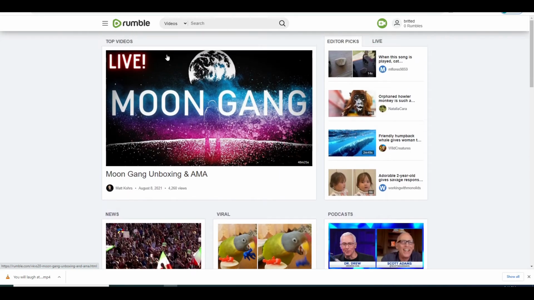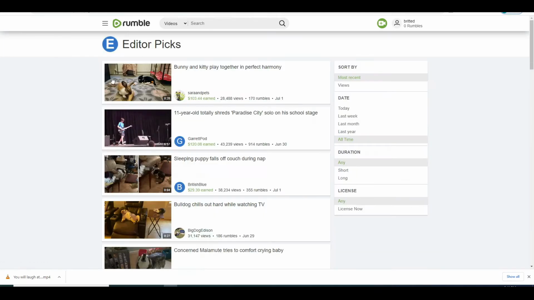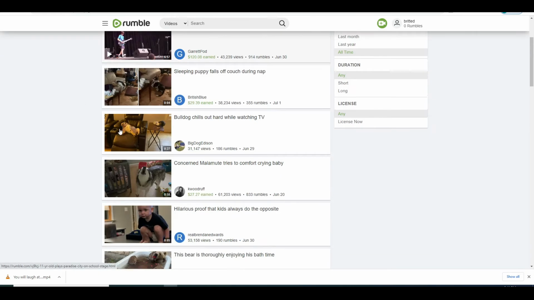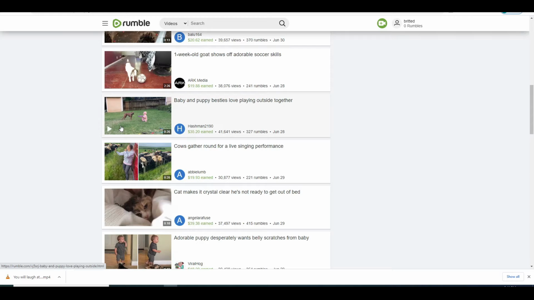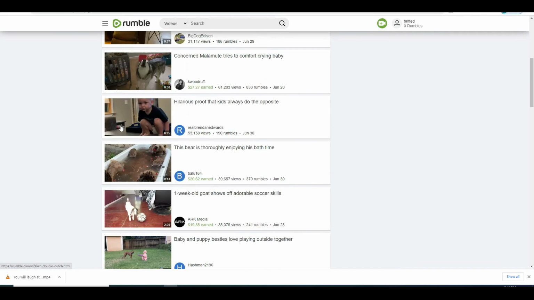As you can see here, people are getting paid constantly on this platform. When you come over here to this menu section, if you hit these three little lines and come down here, this is the first step that I am going to give you. You click on the editor picks, and the reason why we are over here is you are going to see a theme of videos that are doing exceptionally well. These are the videos that I am going to show you that you are going to take to put on here so that you can make some really good money online.